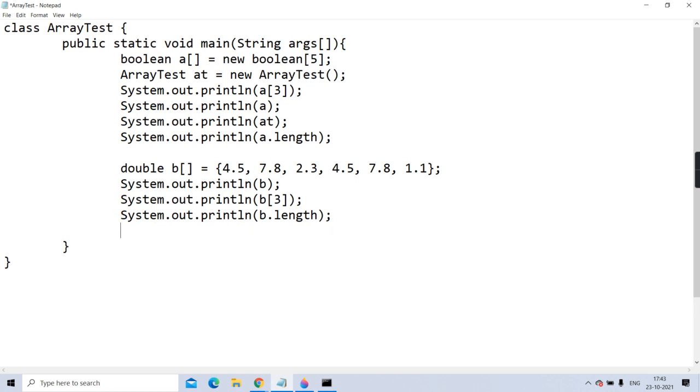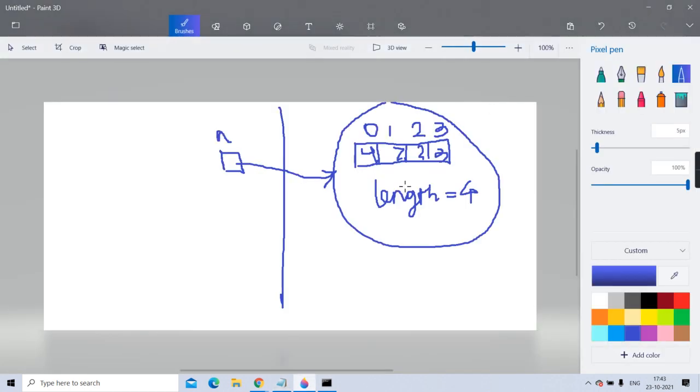If I try to modify that length, A dot length equal to 10, will it allow, guys? What do you say? If I try to change the length, will it allow? When I was explaining, I told also which type of property it is.